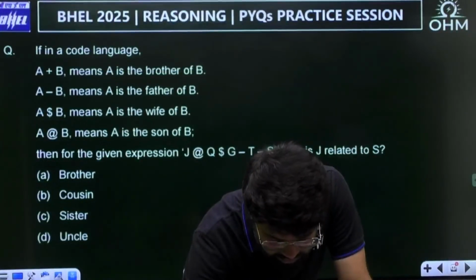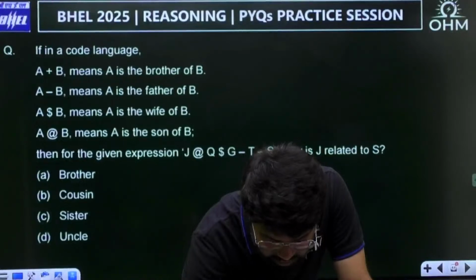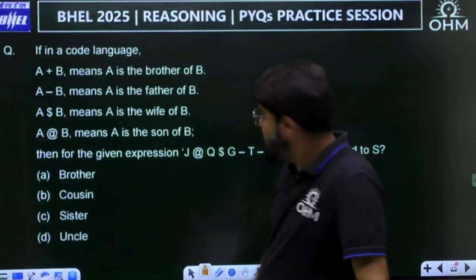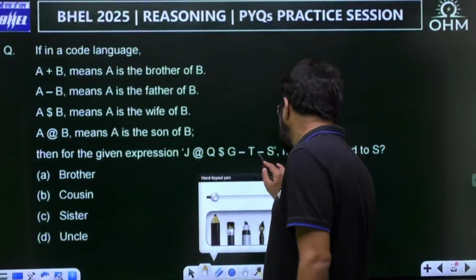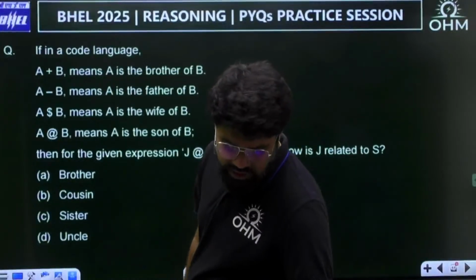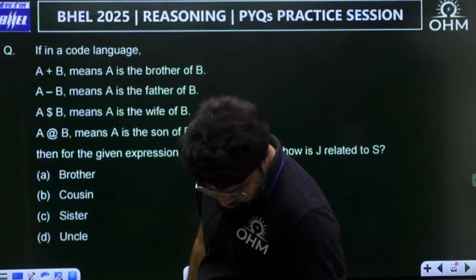Yeah, J at the rate Q dollar G minus T plus S. Okay, this is the question.